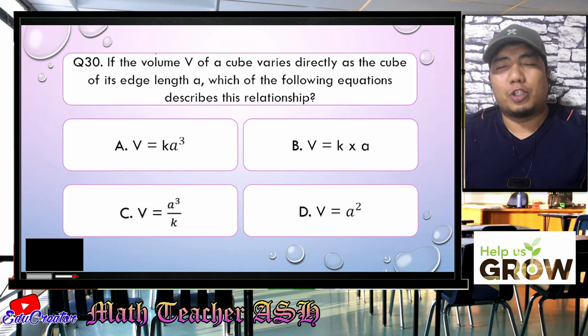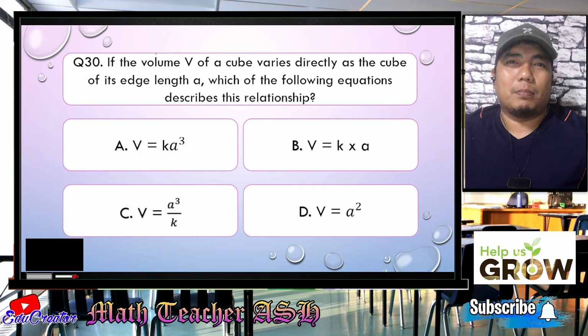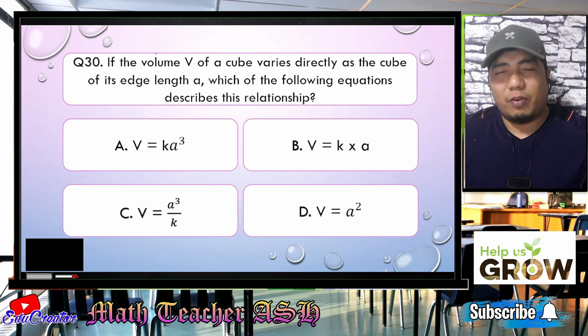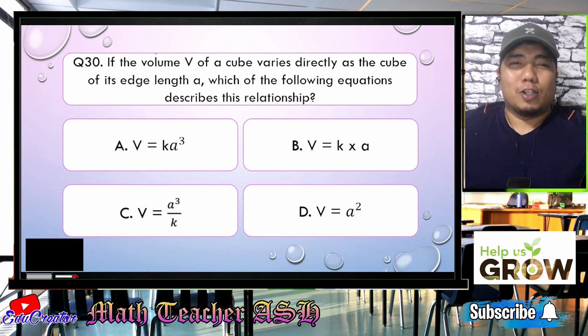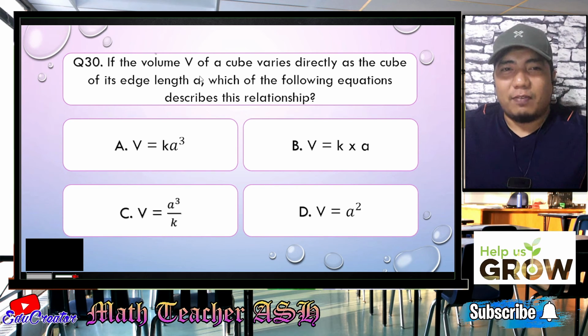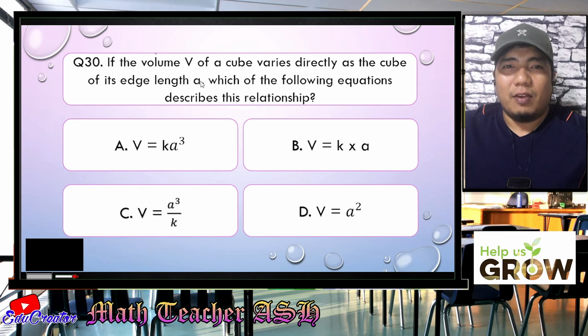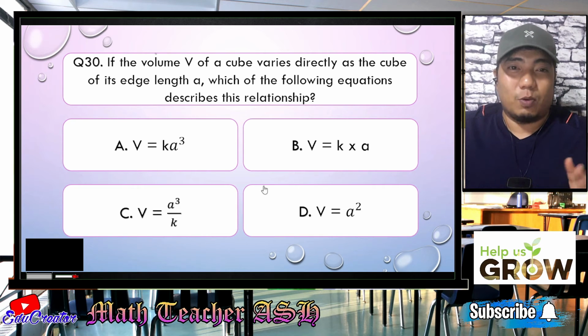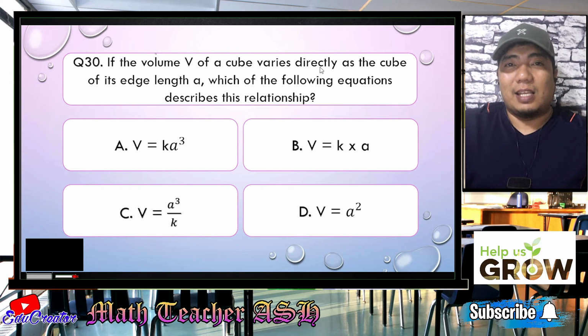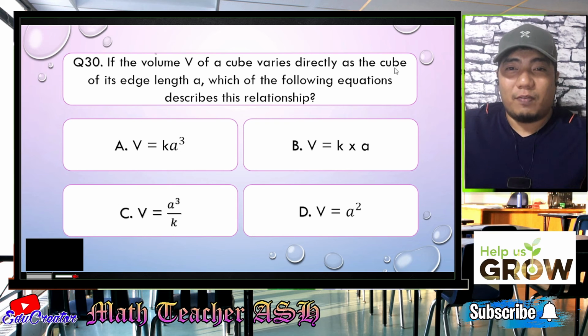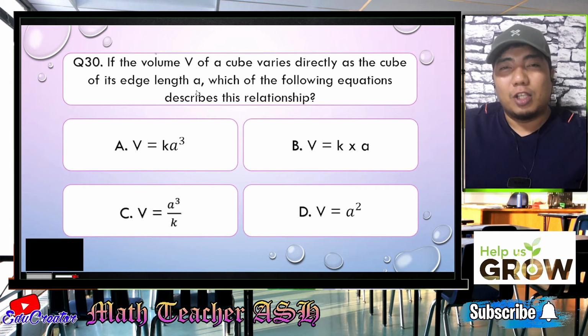Alright, math learners, talking about relationship, always remember that the constant of variation will never ever be omitted. They should always be there. Okay, so in this given, the volume V varies directly, so basically V is equal to, and we have all 4 options with V is equal to. Now, varies directly, so it is a direct variation. However, we are talking about the cube of the length A. So that is A cube.